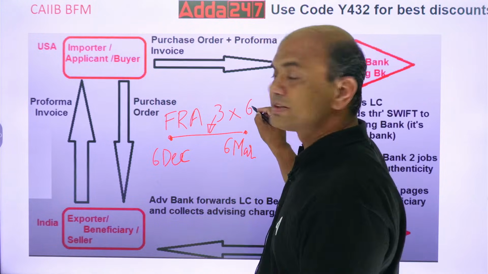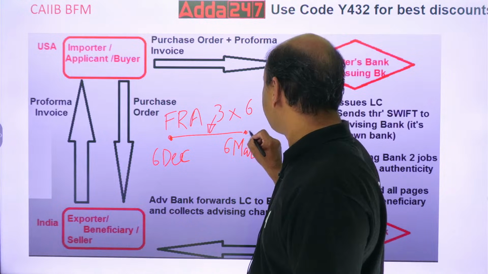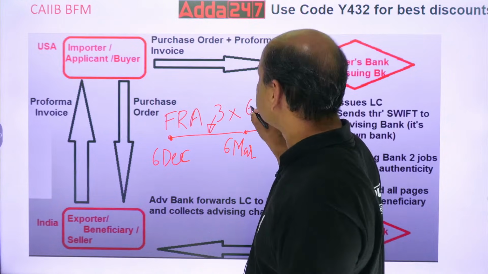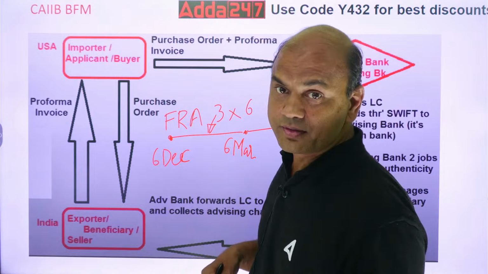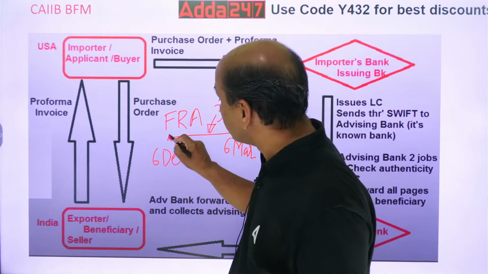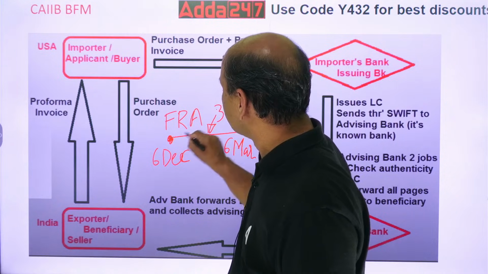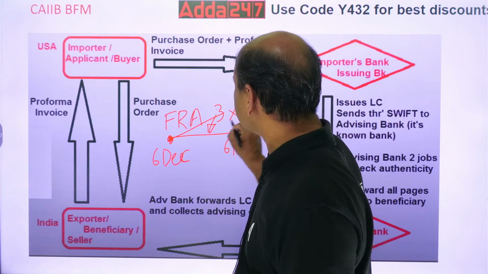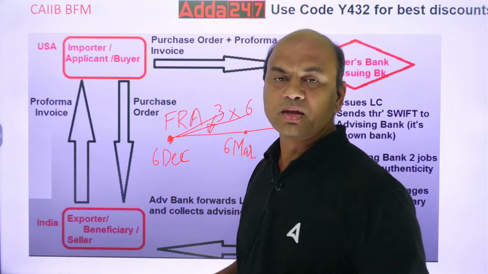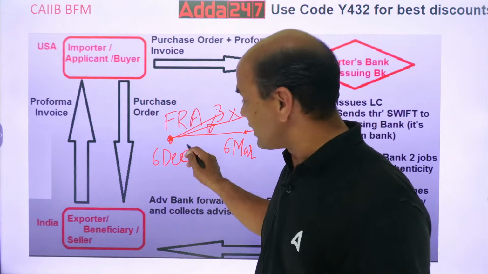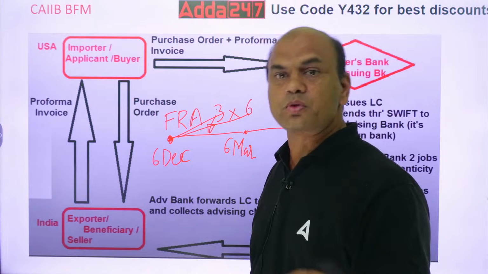And this is the end. End means it will end again 6 months. But 6 months from where? 6 months from here. Everything is from the start. Kindly note, this is from here start only, and this is also from start. 3 months from today, and 6 months also from today.